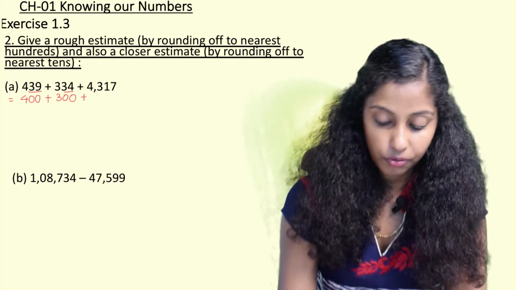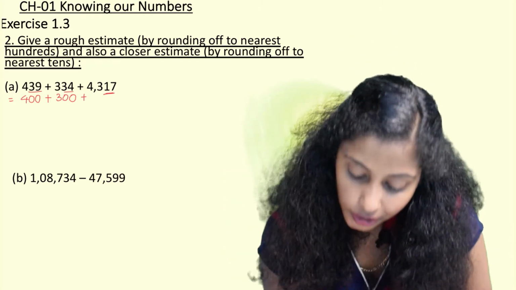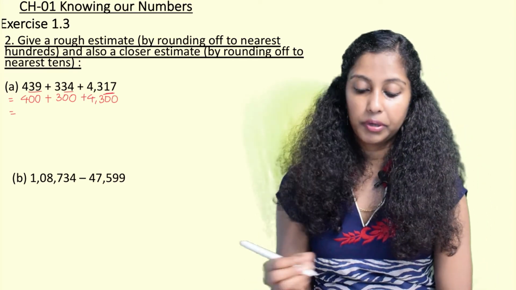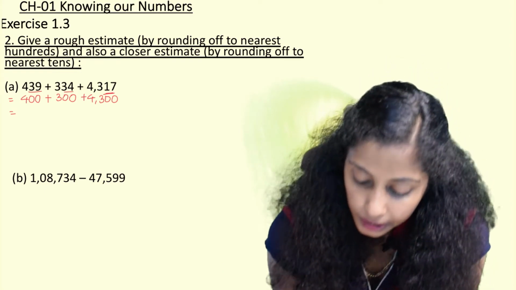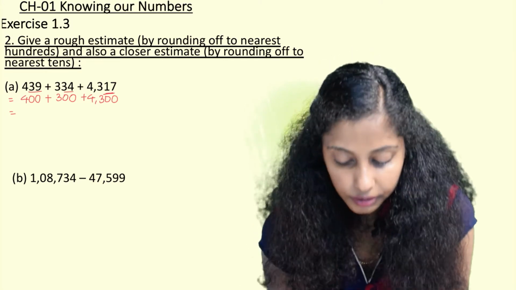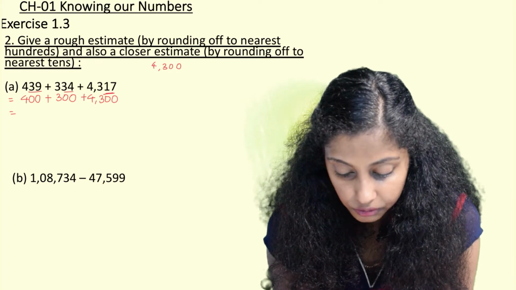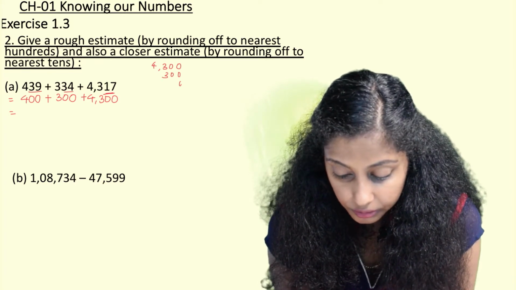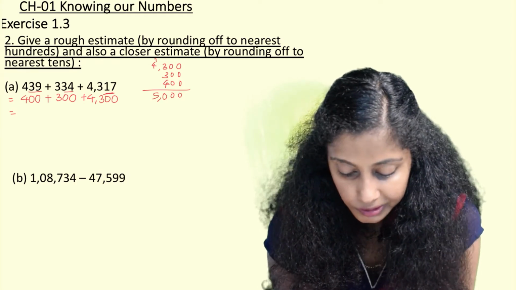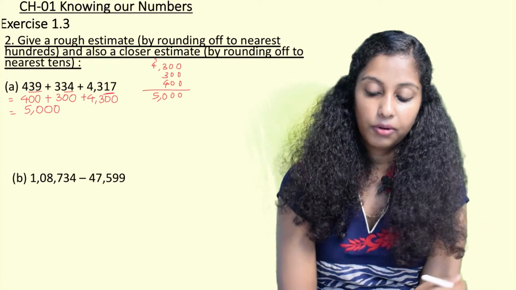Now the nearest hundred, so 4317. So this 17 is in the range of 1 to 49. So 300 will be as it is, 4300. So then when we add 400 plus 300, 700, and then 4300 plus 400, we can add in the rough column so that we don't make mistakes. 4300 from units place 300, and from units place 400. 3, 3, 6, 4, 10, carry 1, 4, 1, 5. So it is 5000. This is by rounding off to the nearest hundreds, and now we round off to the nearest tens.